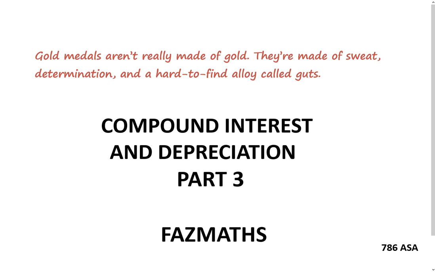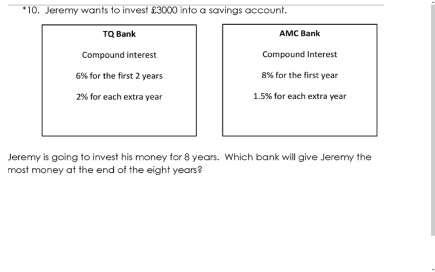Tackling question 1. Jeremy wants to invest £3,000 into a savings account. So we've got compound interest of 6% for the first 2 years, so that will be 0.06 for 2 years, and 2% for each extra year, so that will be 0.02 for every extra year.